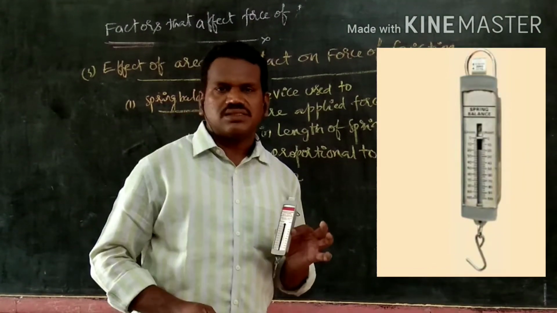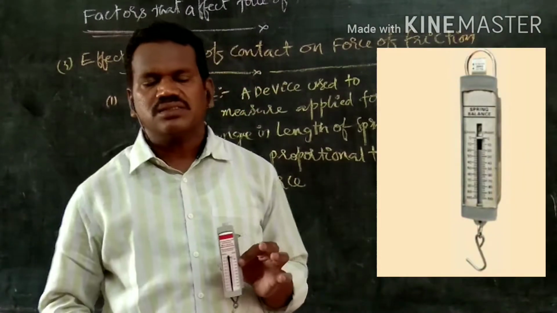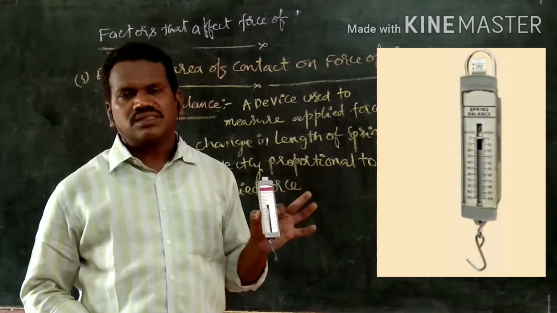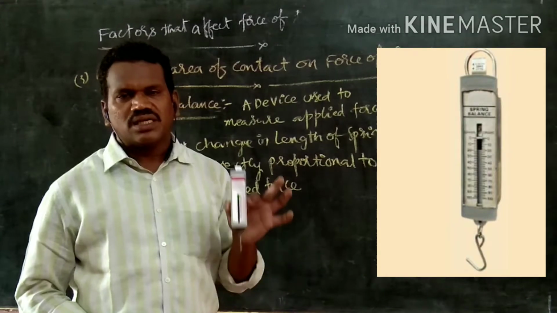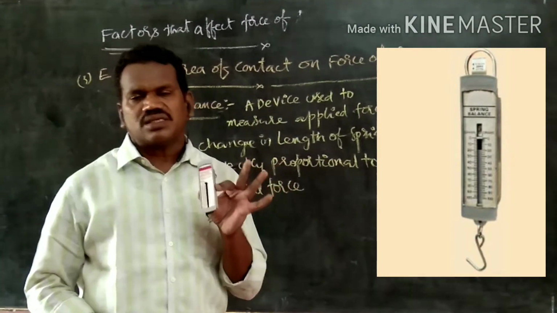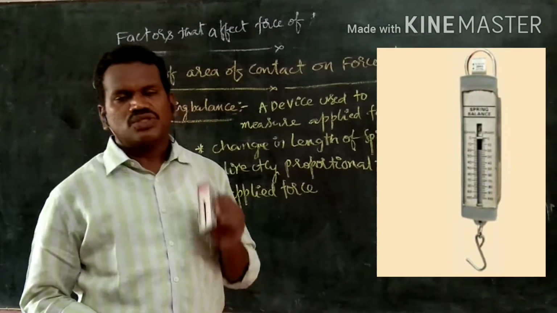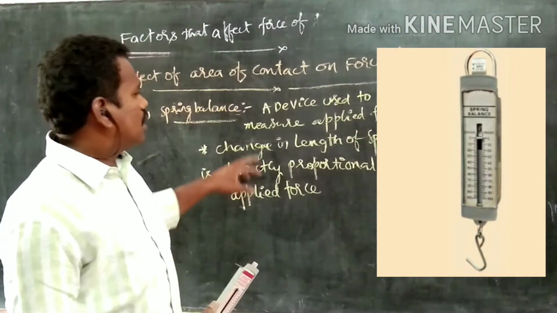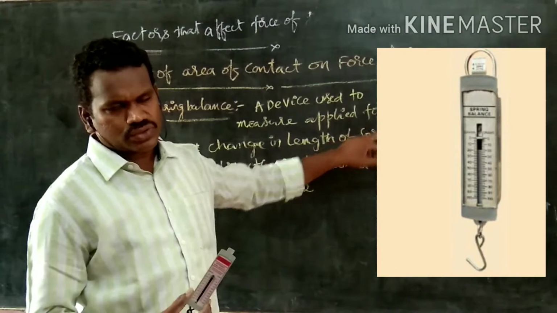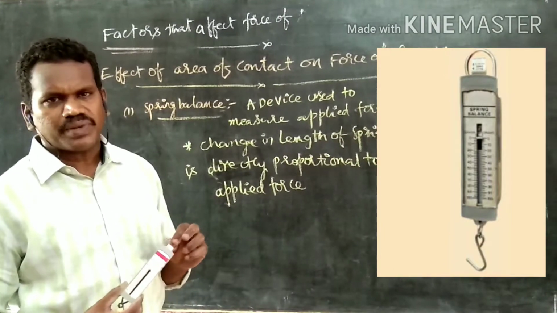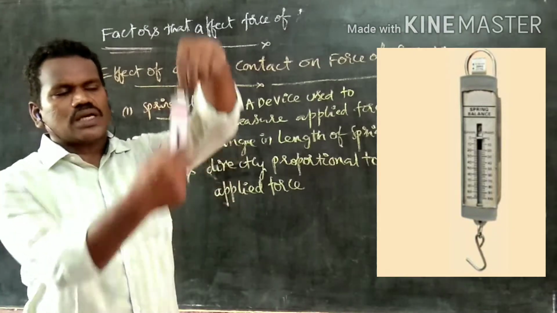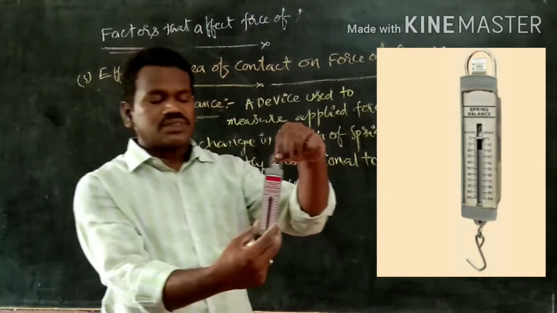It's a balance. What is the meaning of balance? Balance is used to measure either mass or weight. Generally, by using this, we are going to measure the weight only. So, spring balance is an instrument which is used to measure the applied force. So, how much force is applied? For that purpose, it consists of a holder, means we are going to hang this to the given substance.